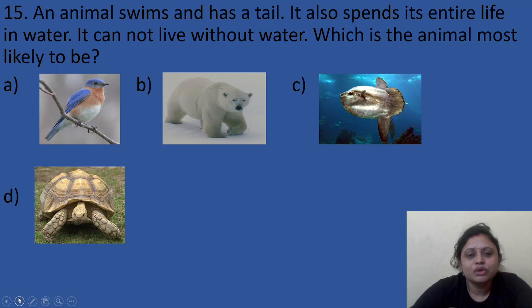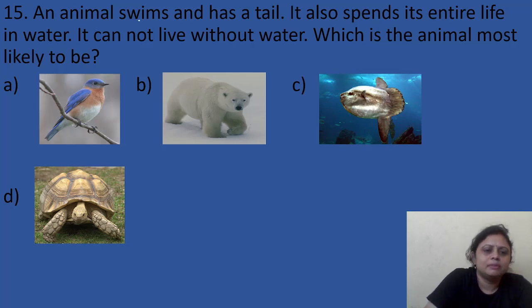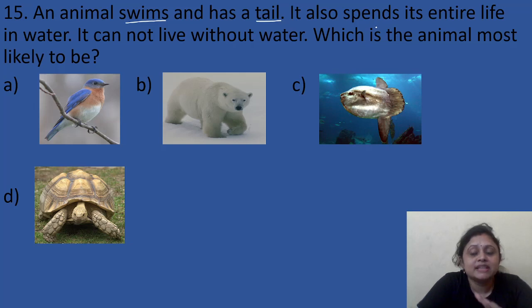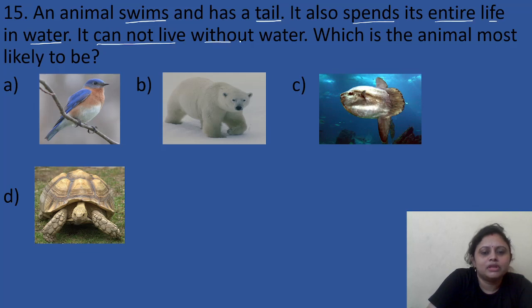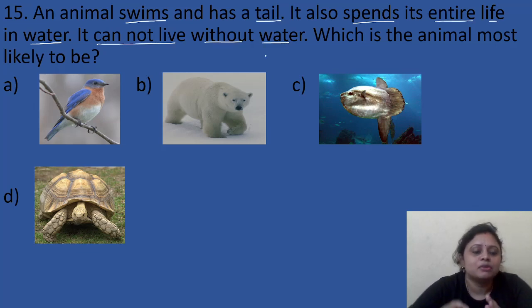An animal swims and has a tail. It also spends its entire life in water. It cannot live without water. Which animal is it most likely to be? Can you guess? Bird?